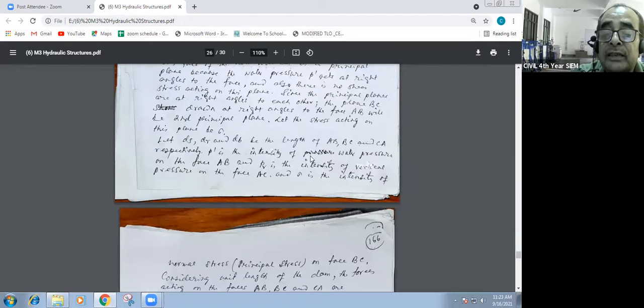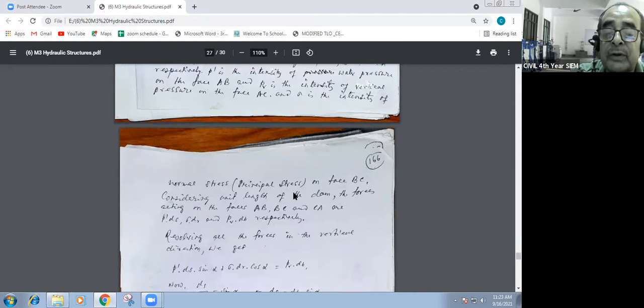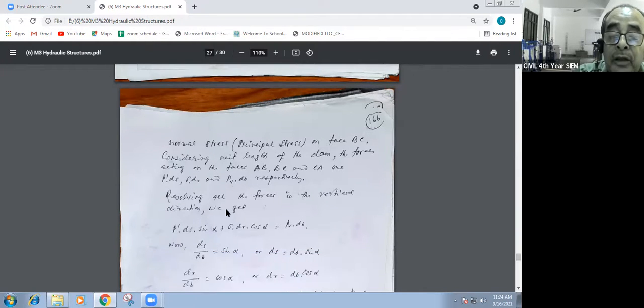P dash is the intensity of water pressure on the face AB, the downstream face, and PV is the intensity of the vertical uplift pressure on the face CA, the bottom. Sigma is the intensity of normal stress, the principal stress, on the face BC, the upstream face. Considering unit length of the dam, the forces acting on the faces AB, BC, and CA are P dash into ds, sigma into dr, and PV into db, as shown in the diagram. Resolving all the forces in the vertical direction, we get P dash into ds.